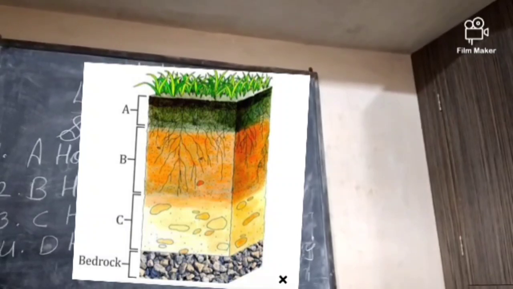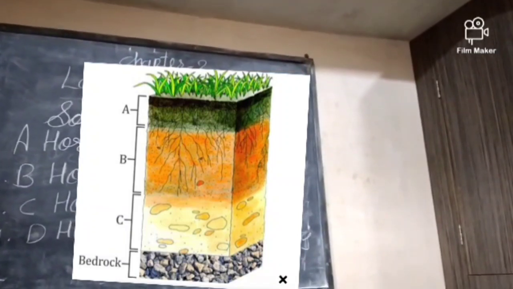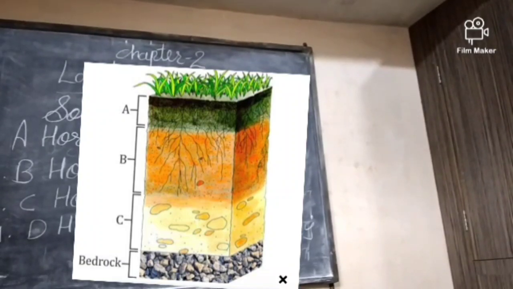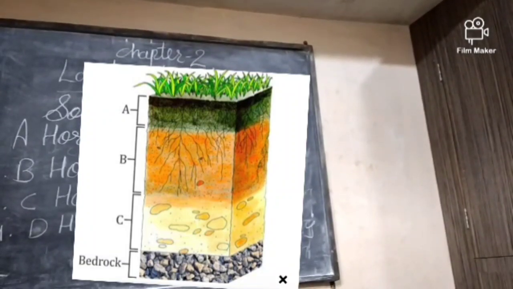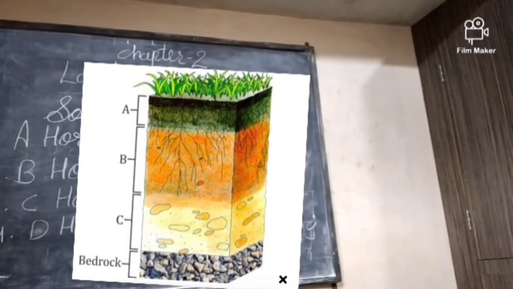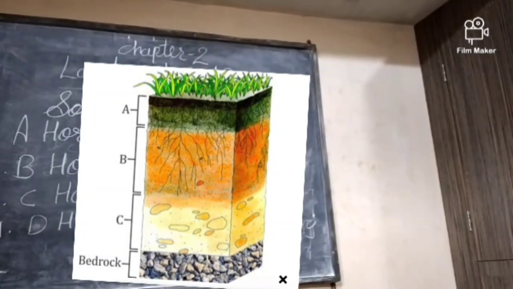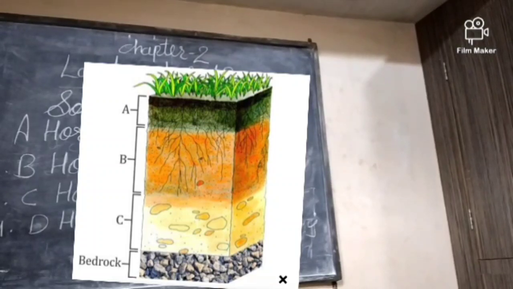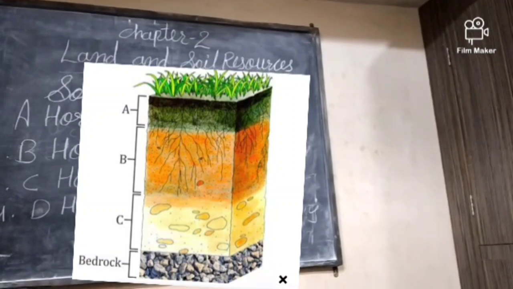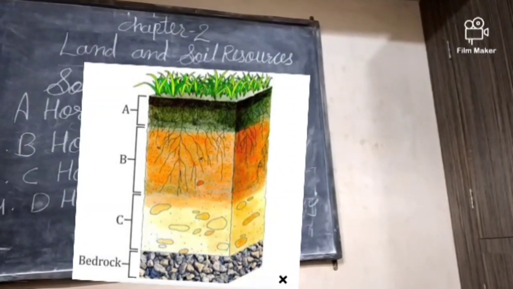The second layer is just below horizon A. In the picture, horizon B is there. This horizon consists of the subsoil, and it is made up of soluble minerals. This layer has less humus compared to horizon A, and it holds more water as compared to topsoil.